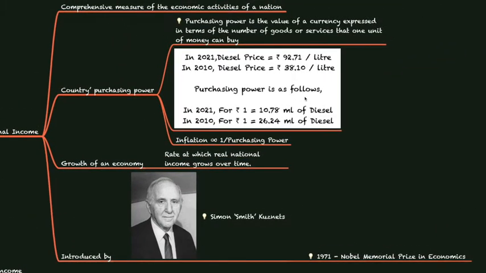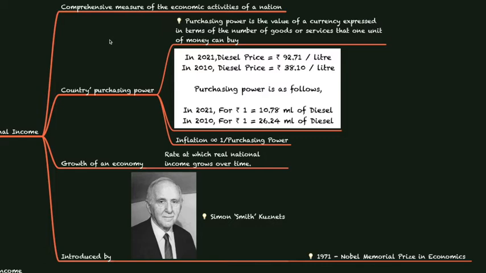So, what is national income? National income gives a comprehensive measure of the economic activities of a nation. When we are studying national income, it indirectly shows us how the economic activities are happening in a nation. It also denotes what is the purchasing power of a country.